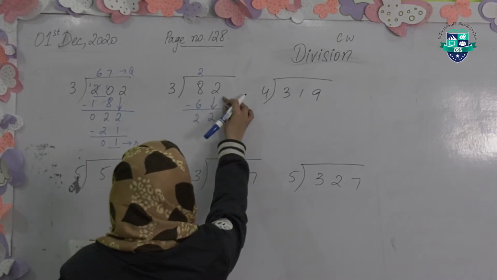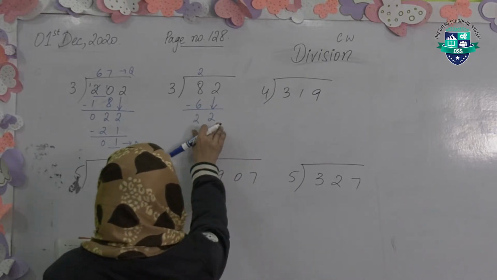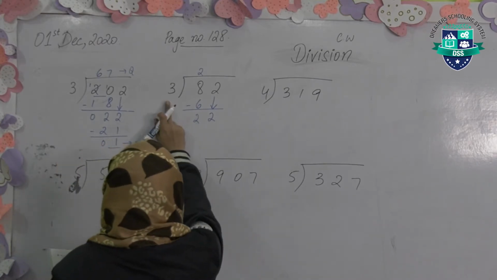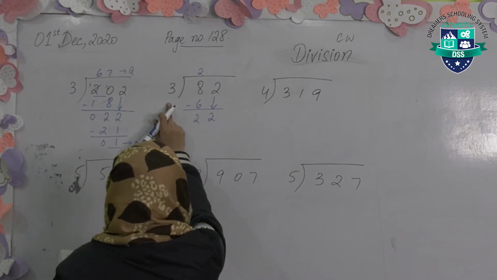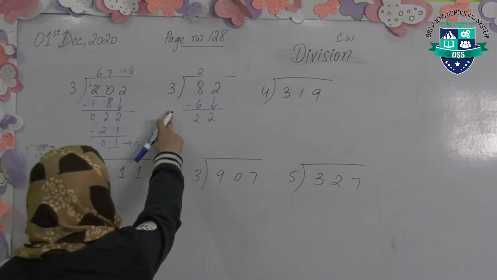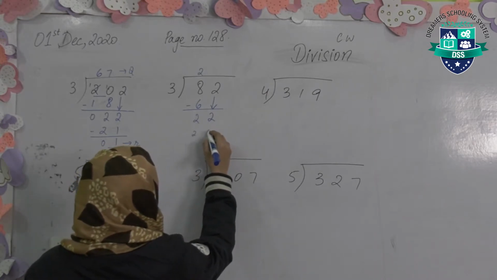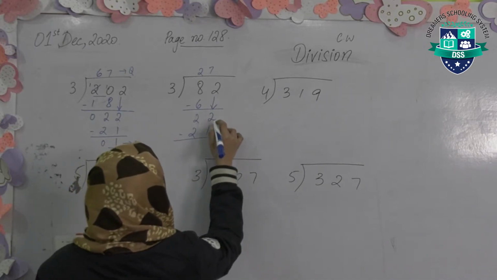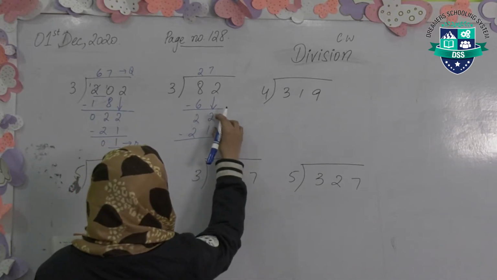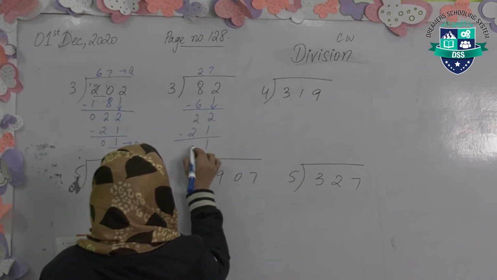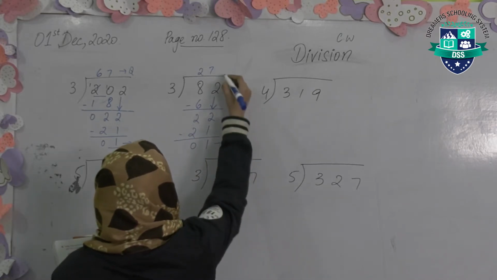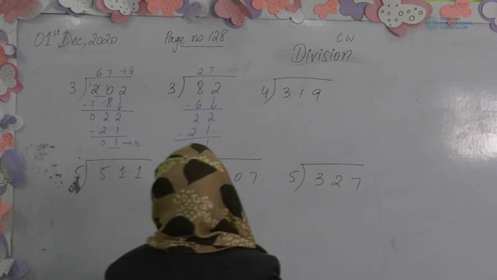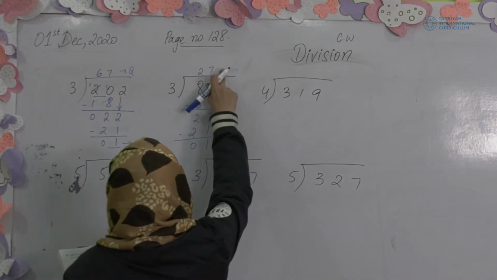This is the rule of division. Now 22 will go on which number divided by 3? 3 fives are 15, 3 sixes are 18, 3 sevens are 21, 3 eights are 24. 24 will become larger, so we will write 3 sevens are 21. We will minus these two. 2 minus 1 will become 1, 2 minus 2, 0. 1 is the remainder and 27 is the quotient. You will not write this. Answer of this is 27.